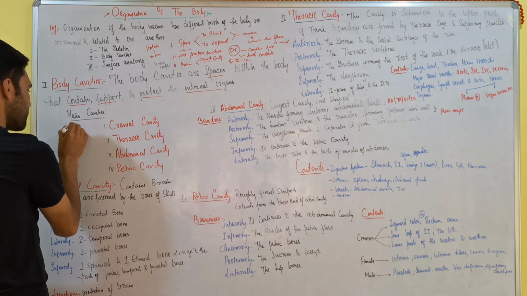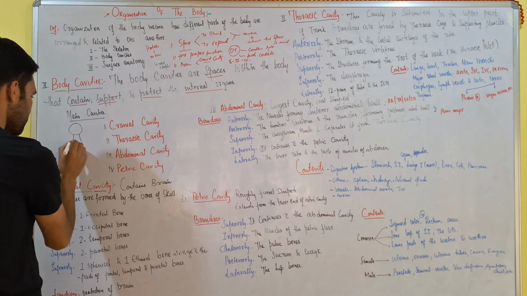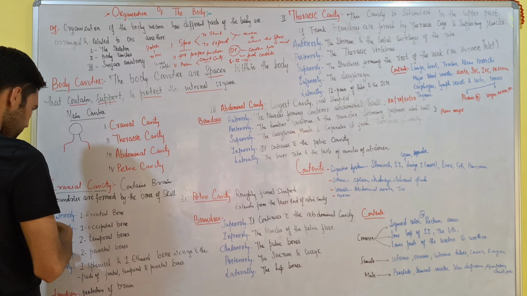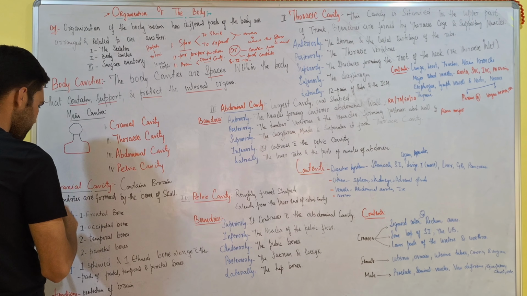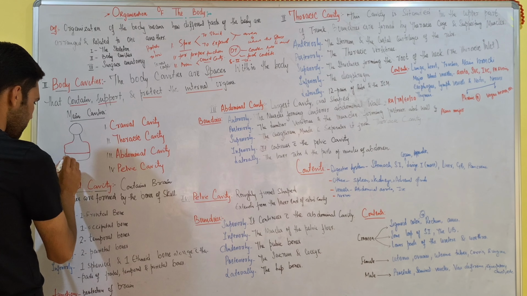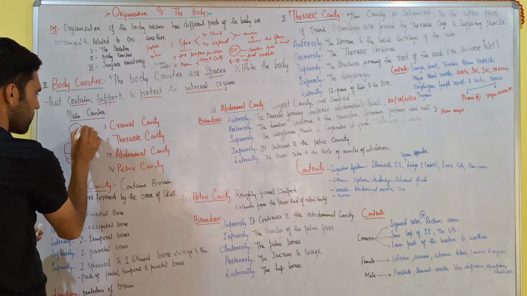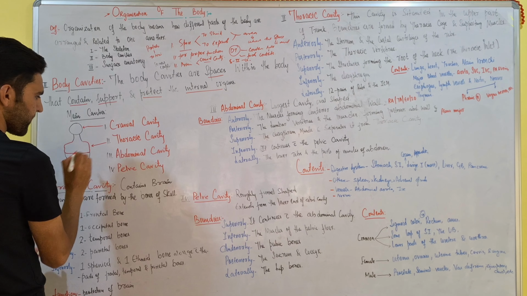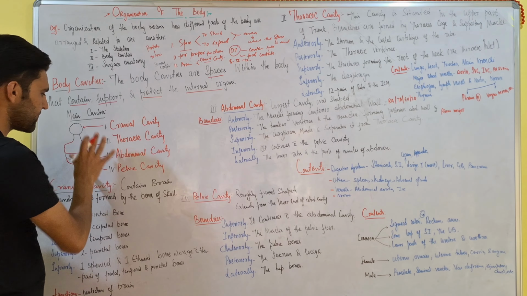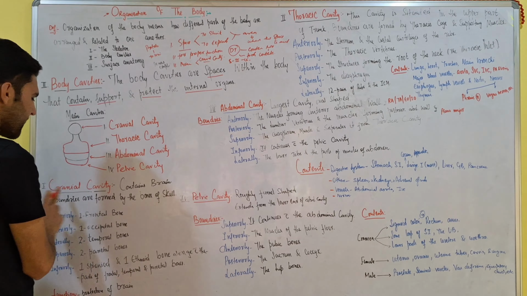The cranial cavity is located in the head, then there is the neck, after which comes the thoracic cavity up to the diaphragm, and after this is the abdominal cavity, and after the abdominal cavity is the pelvic cavity. So this is the cranial cavity, this is thoracic, this one is abdominal, and this is the pelvic cavity. These are the four major cavities in which different organs are located. So let us discuss the cranial cavity in detail.